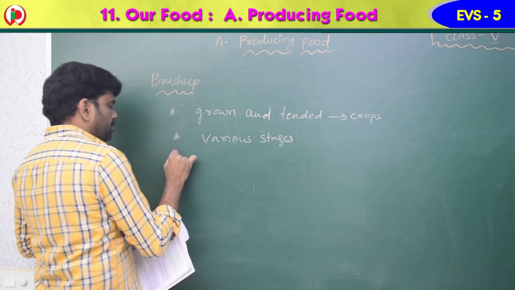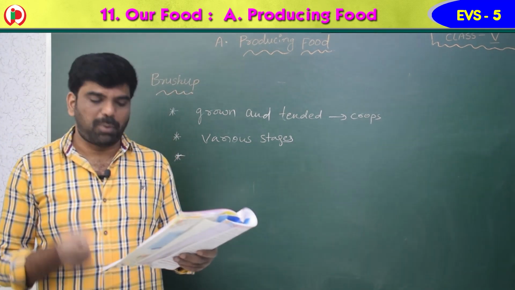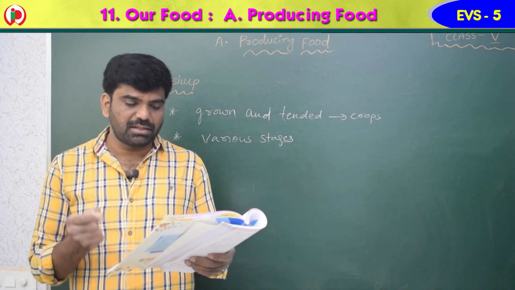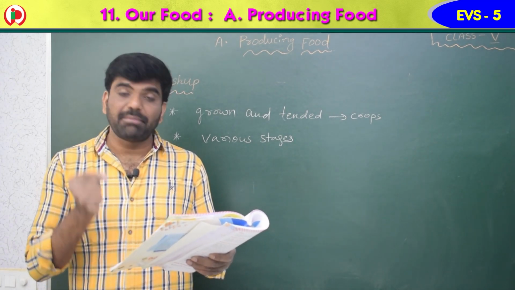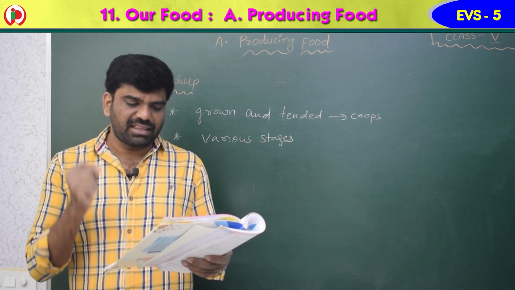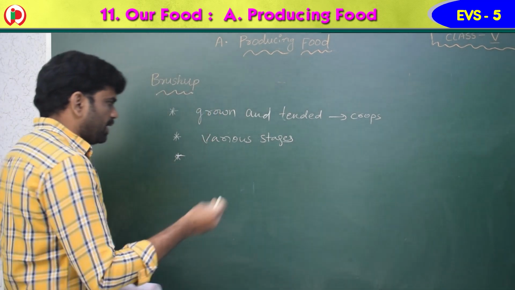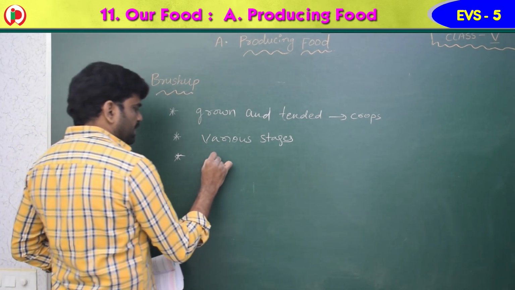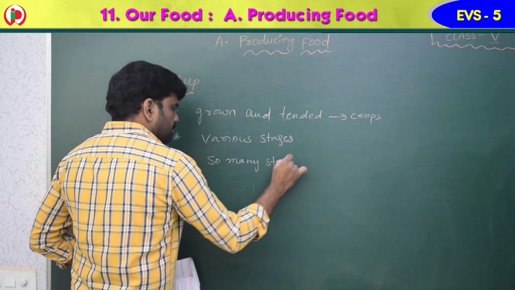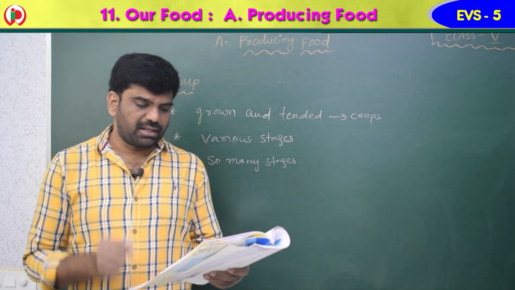The third one. Various stages in farming are, as I just told you, plowing, leveling, sowing seeds, removing weeds, irrigation, adding manure and fertilizers, using pesticides, harvesting, threshing, winnowing and storing. So many stages are there, children. This is what we have learnt in this lesson.